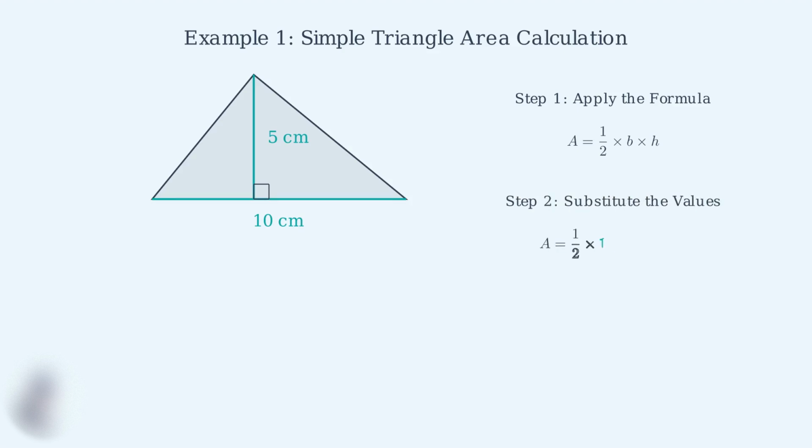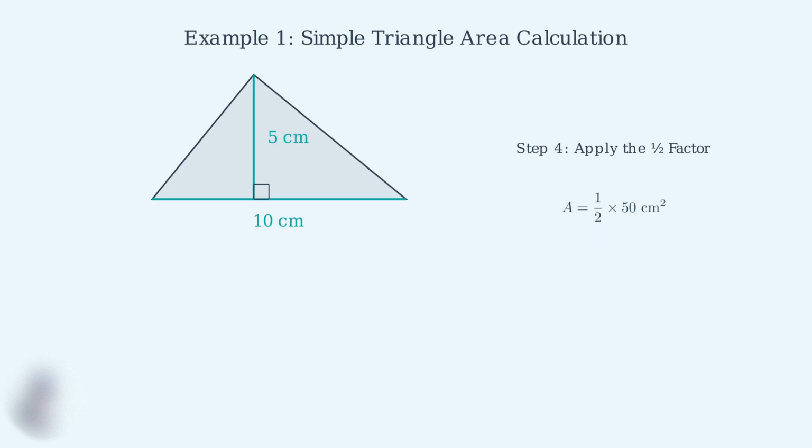Step 2. Now we substitute our known values. We replace B with 10 centimeters and H with 5 centimeters. Step 3. First, we multiply the base times the height. 10 centimeters times 5 centimeters equals 50 square centimeters. Step 4. Finally, we apply the 1/2 factor. We can think of this as dividing 50 by 2, which gives us 25 square centimeters. So the area of our triangle is 25 square centimeters.